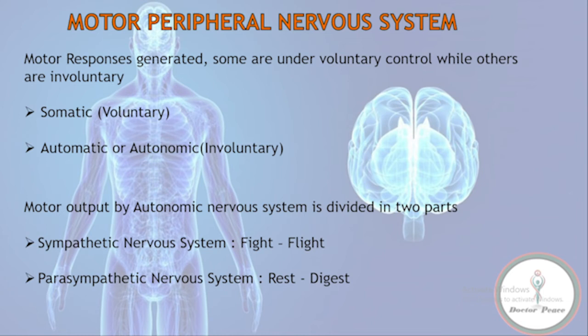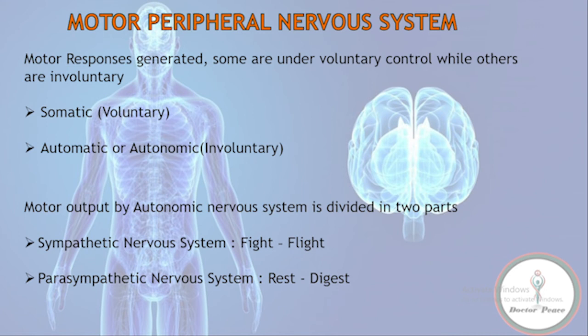Now coming towards the motor part. Motor responses which are generated, some are under voluntary control while others are involuntary. Somatic are voluntary while autonomic, or automatic, are involuntary. Involuntary motor output by the autonomic nervous system is further subdivided into two parts. Sympathetic nervous system, also known as the fight or flight response, means whenever we are in any unwanted situation and feel some danger, our heart rate increases without our wish. It is due to the sympathetic system.